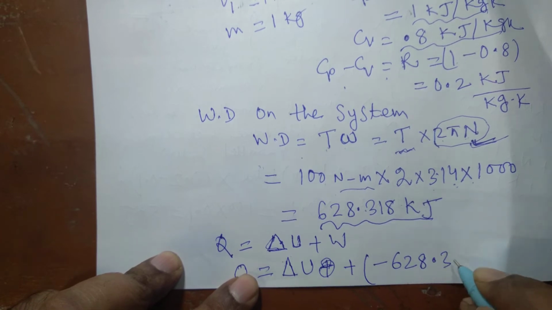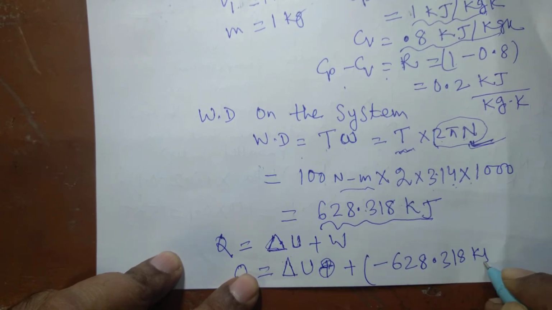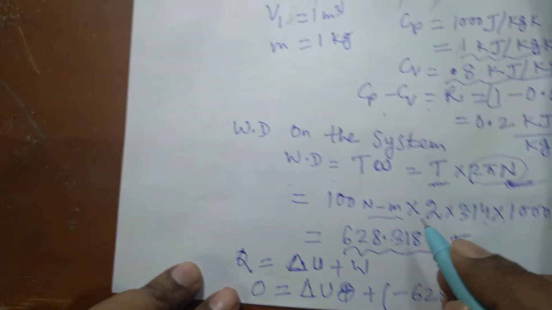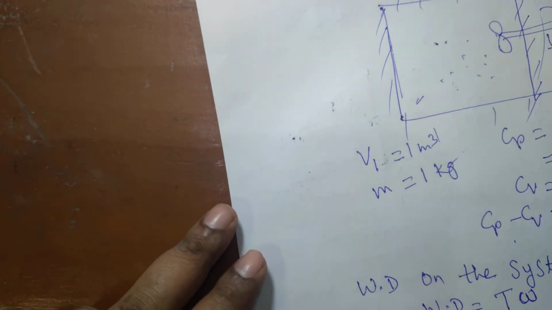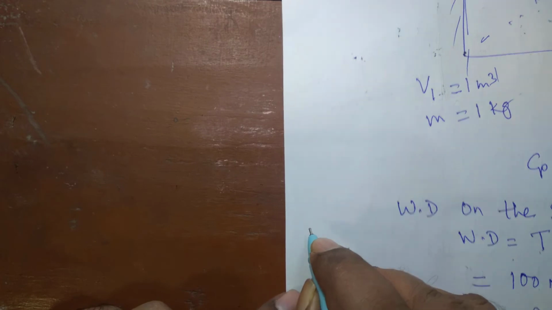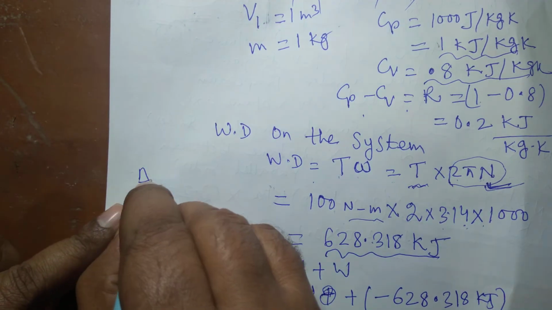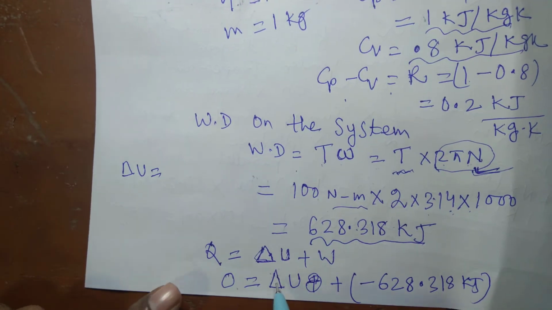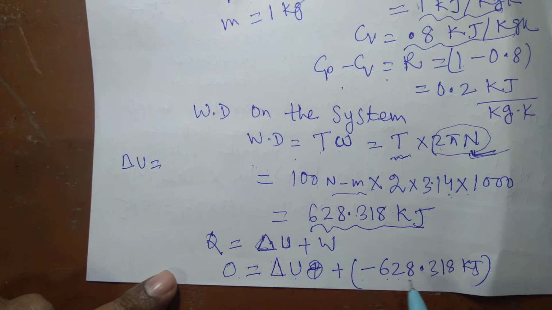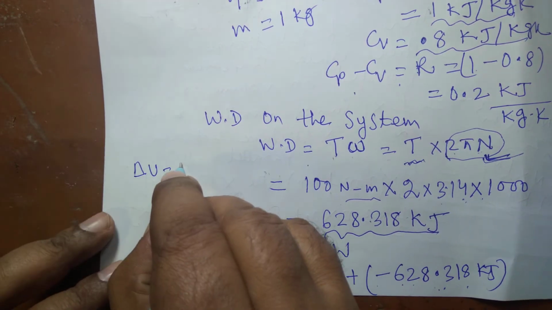So minus 628.318 kilojoule. So 0 is equal to delta U minus 628.318.